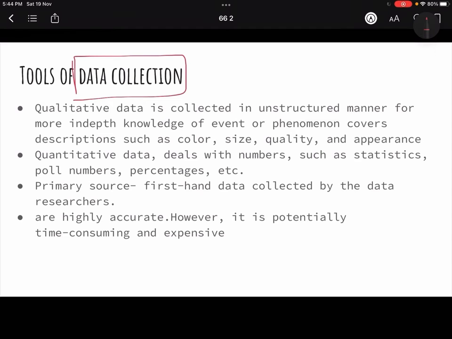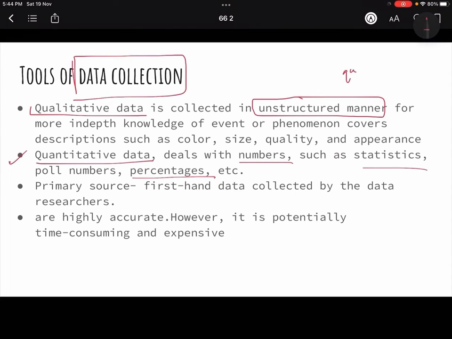So data is of two types. One is qualitative and one is quantitative. So from the name itself, you can guess that one data deals with numbers, statistics, percentages, averages, all of this, meaning that which you can quantify, that is quantifiable data or quantitative data. Qualitative data would be, as the word only says, qualitative. That means it is unstructured. You cannot quantify it. It is not easily quantifiable, but again it is very important, because then it gives you in-depth knowledge of events or phenomena.